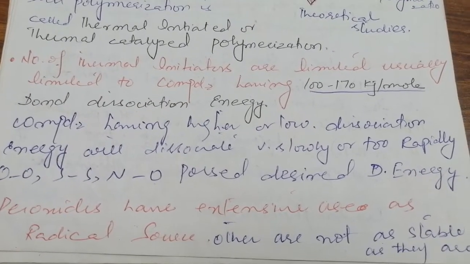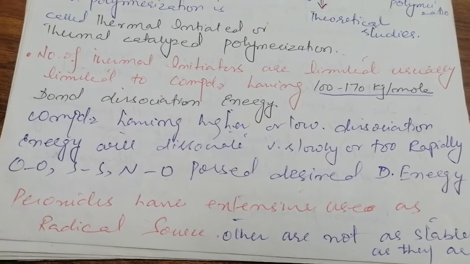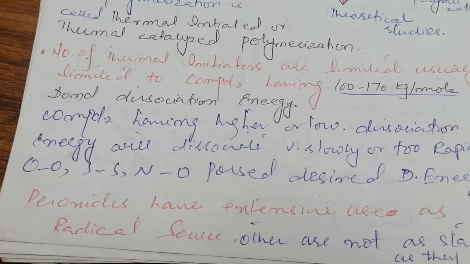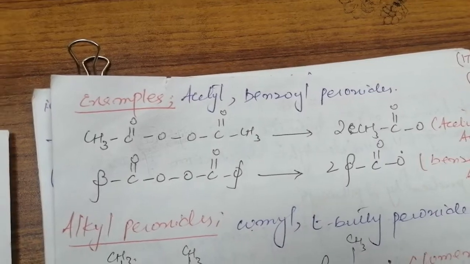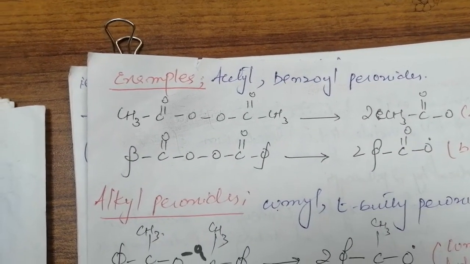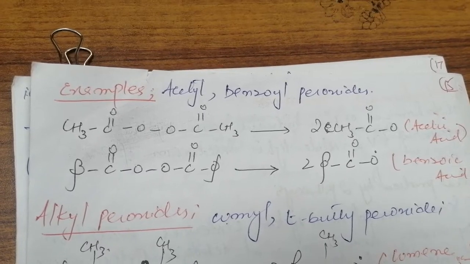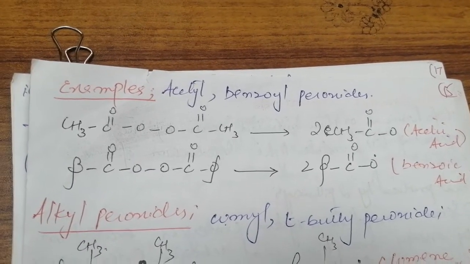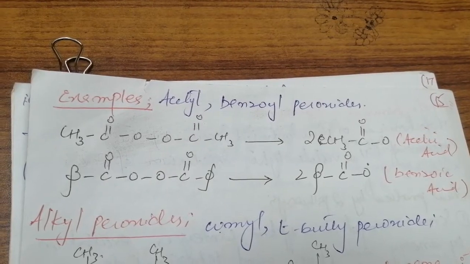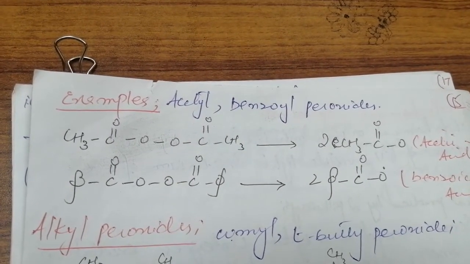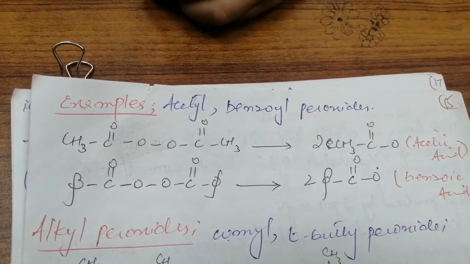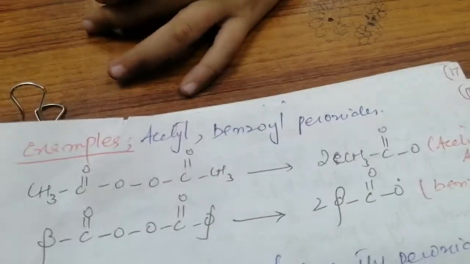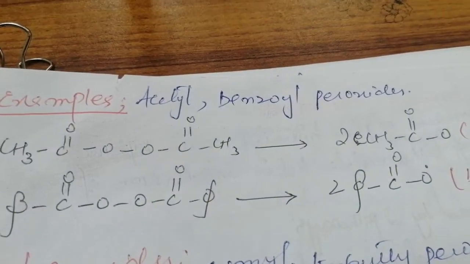Now we'll take certain examples, and one of the best examples to fall in this category is the thermal decomposition of peroxides. This is one of the best classes to be considered as thermally dissociated initiators to catalyze radical polymerization. The first example is acetyl benzoyl peroxide. You can see here we have oxygen with oxygen, which is the indication of the peroxide bond, right? So there's a cleavage of the oxygen-oxygen bond, and we will get two molecules of